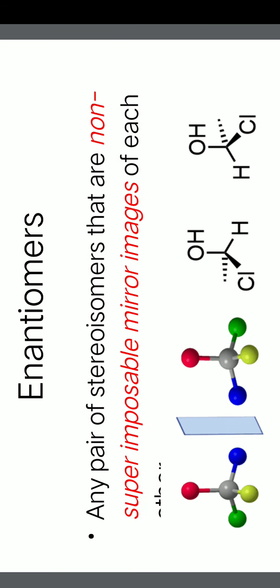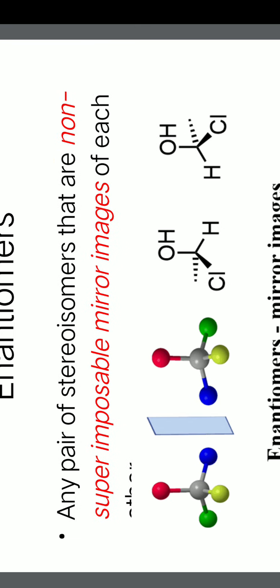These optical isomers are called enantiomers. How to define enantiomers? The enantiomers are defined as any stereoisomers. That means the condition is already specified: they have the same molecular formula and the same connectivity. That's why they are called stereoisomers. So any pair of stereoisomers which are non-superimposable mirror images of each other.